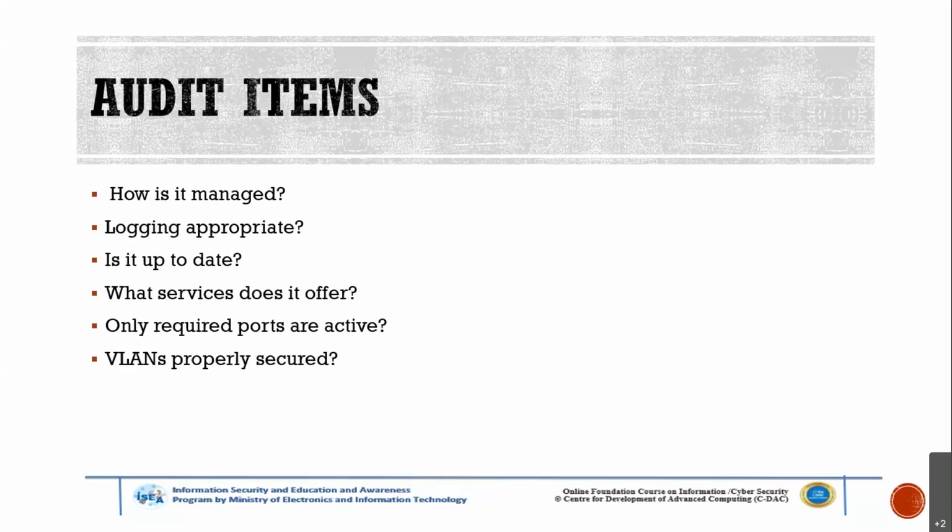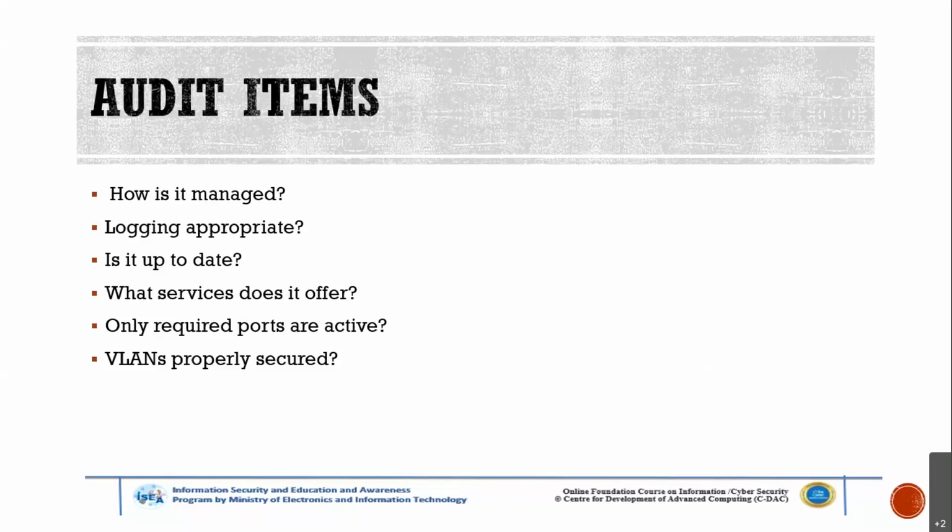You need to check under the audit what kind of services it is running, and whether the services are required or not. If you are creating a mail server, why is port number 80 open on that server? Suppose a server is implemented and a software which is not required is installed, and that software is creating a backdoor into it, that will help in the audit. How can you analyze and find the things which are not appropriate?